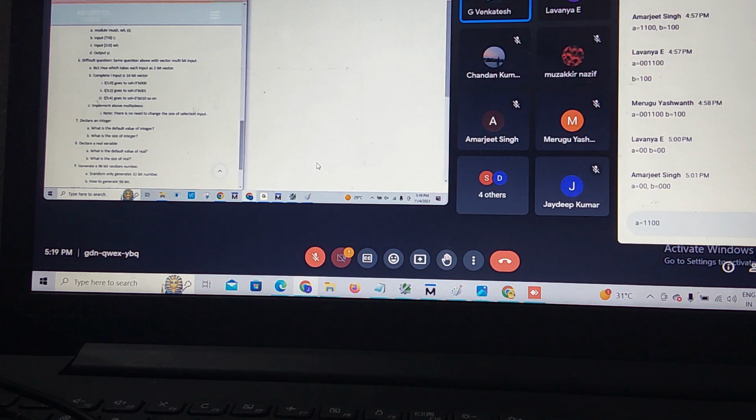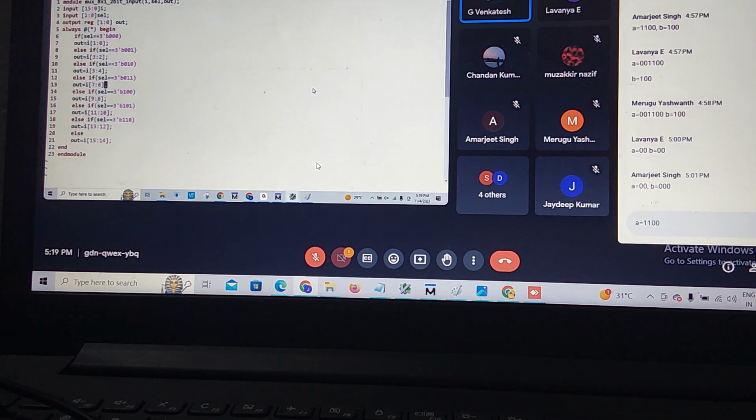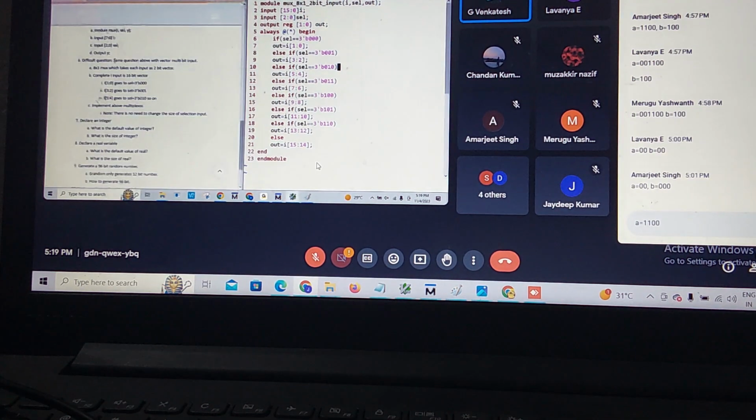Question is where? This one only, you can check. See, what is here? 16-bit vector input, 3 selection lines. I need to get output as a 2-bit vector. Based on that, I will write the procedure block. Earlier, in the 8 cross 1 mux, the output is only a single bit. I need to get output as 2 bits here.